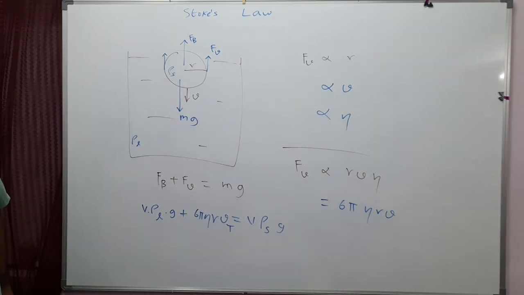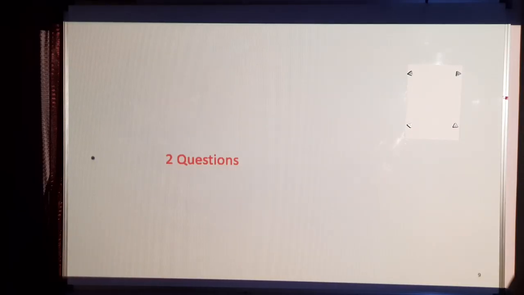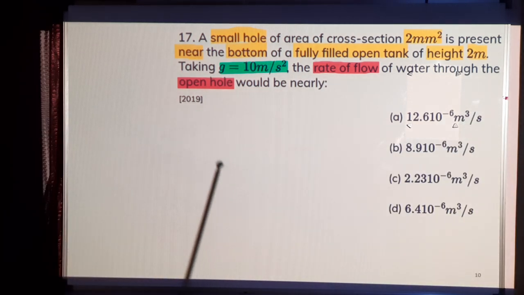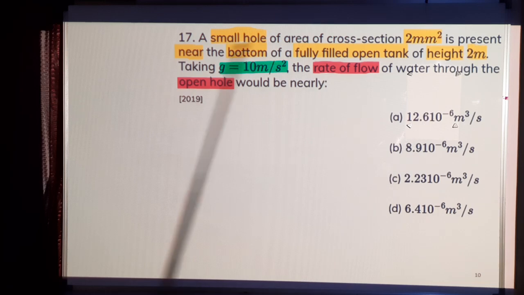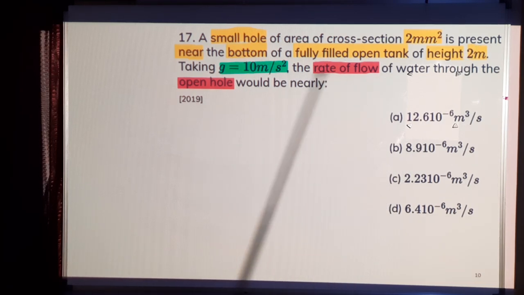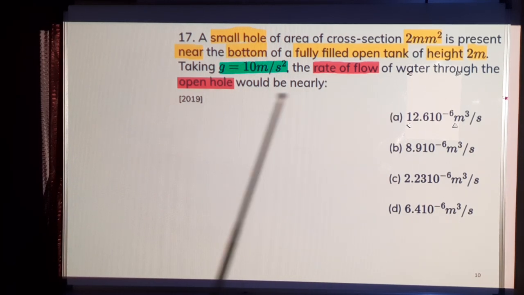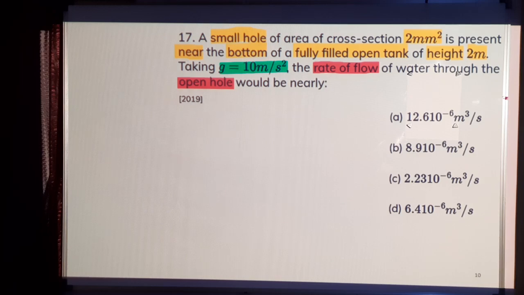So with this theoretical background, you can solve NEET PYQs. I'll discuss a couple of questions. This is the first one. A small hole of cross-section area 2 mm square is present near the bottom of a fully filled open tank of height 2 meters. Take g equal to 10 meter per second square. The rate of flow of water through the open hole would be nearly? You can pause and try this question.